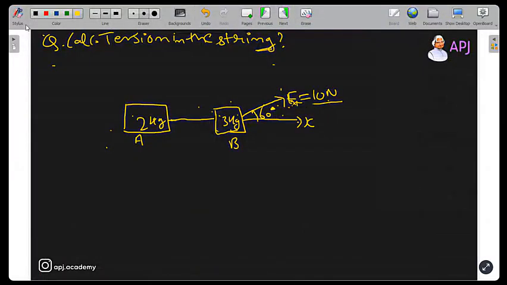I've given you a force, and I've given you at what angle it is inclined with the horizontal, and I've given you the mass of the system. You just have to calculate the tension in the string.